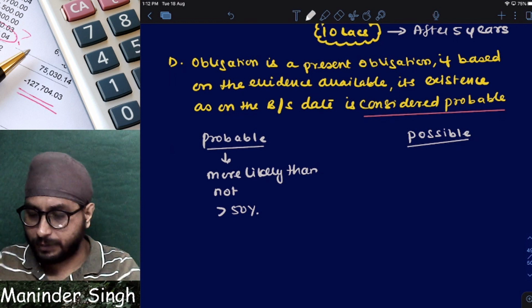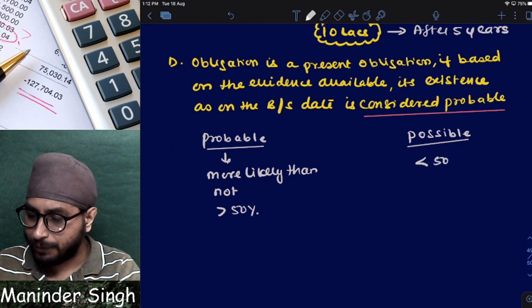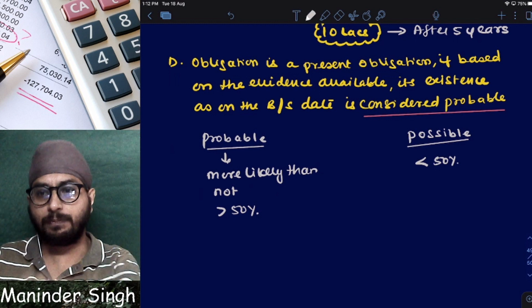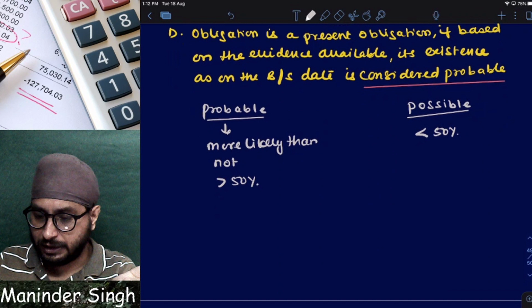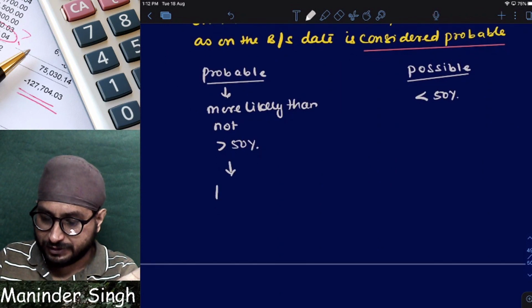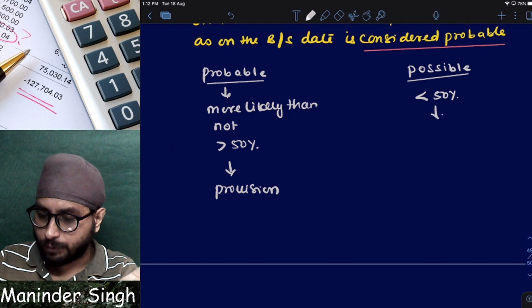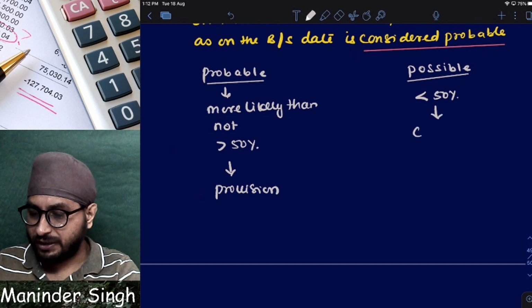Sir, less than 50% I am sure that I have to pay. Possible. Khatam. If it is probable, it is a provision. If it is not probable, if it is possible, it is a contingent liability.